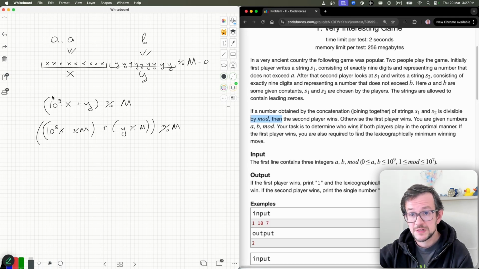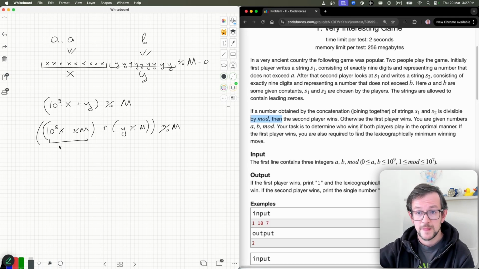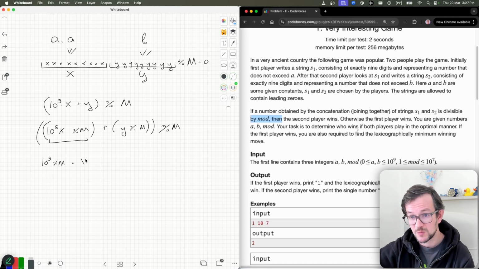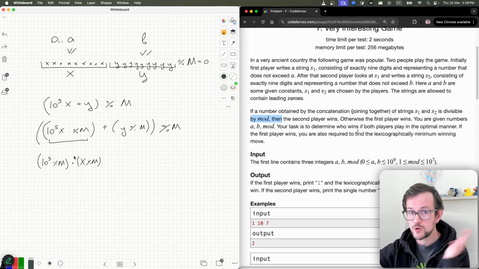Now, if you look at this left number, you multiply something by something modulo m. It is the same as 10 power 9 modulo m multiplied by x modulo m. So you can take all the numbers modulo m when you work in modular arithmetic.